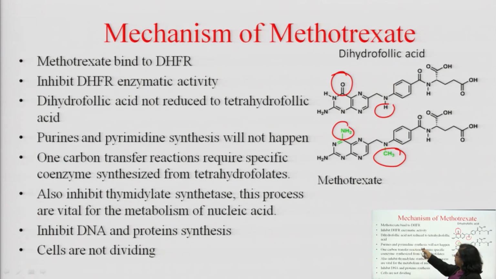It also inhibits the thymidine synthesis, because one carbon transfer reaction requires specific coenzyme that is synthesized from tetrahydrofolates. तो tetrahydrofolic acid ही नहीं बनेगा, तो it also inhibits thymidylate synthetase. So these processes are essential for the metabolism of nucleic acid. So it inhibits the DNA and protein synthesis. So cells are not dividing, जो cancer cell हो divide नहीं हो पाते हैं. So you see here how methotrexate acts as an antifolate agent.